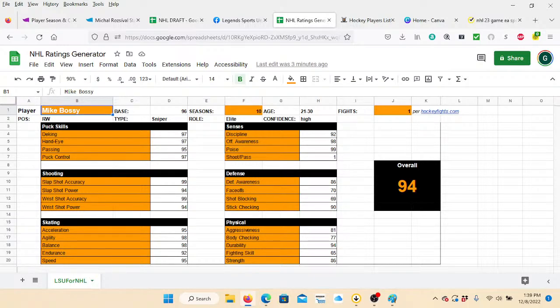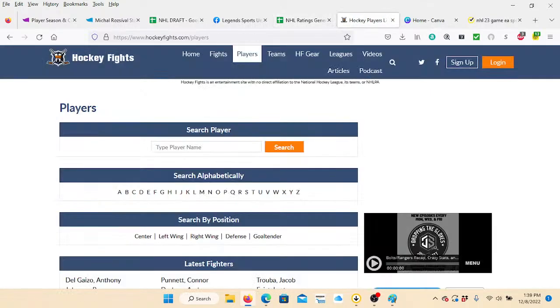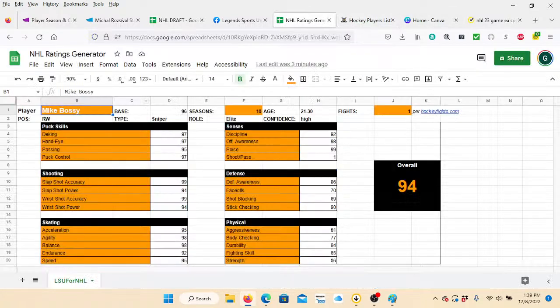You plug that in there. And then really just for the fighting skill rating, you have to go up to Hockey Fights, and you basically can enter a player's name, and they will give you a list of how many fights that player has been in, and you plug that into that square, and it will ultimately generate ratings throughout all the categories.